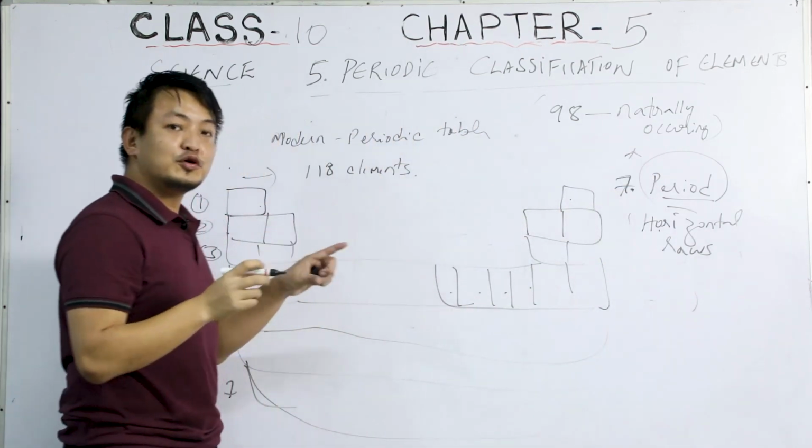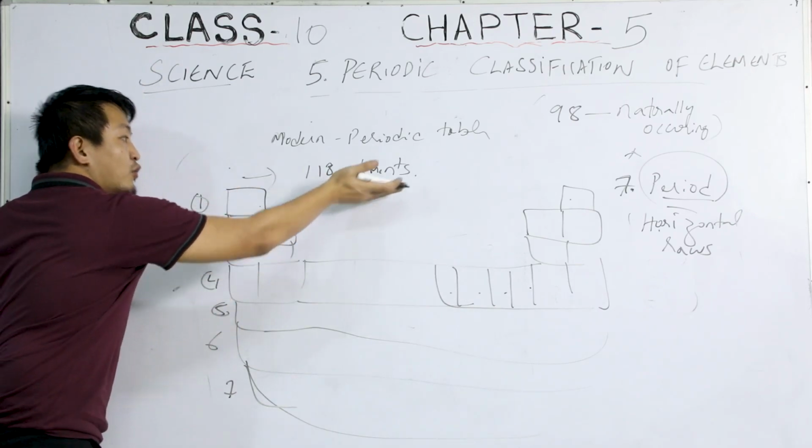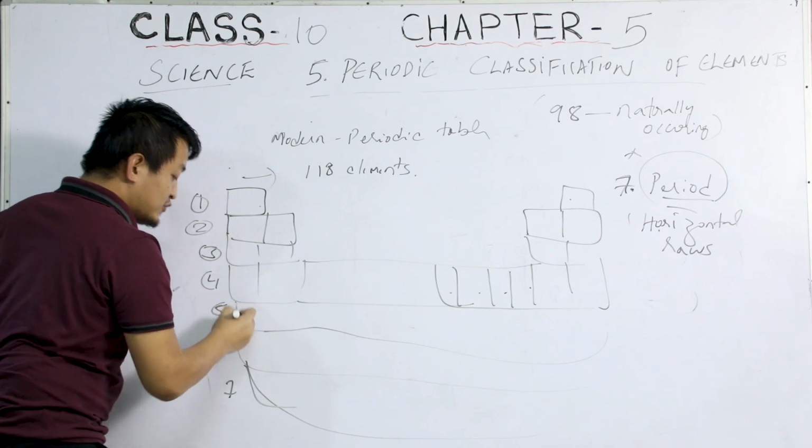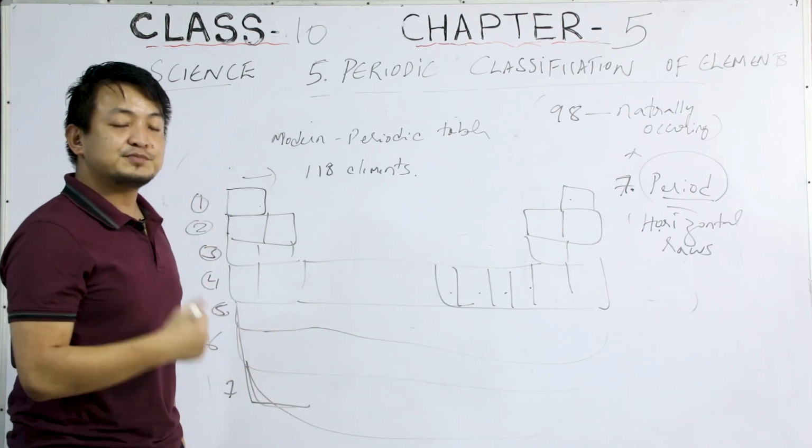So I'm sure now you know in a periodic table which one we call period, okay? So we call these horizontal rows as period. So you will find 7 horizontal rows, okay? And they are known as periods.